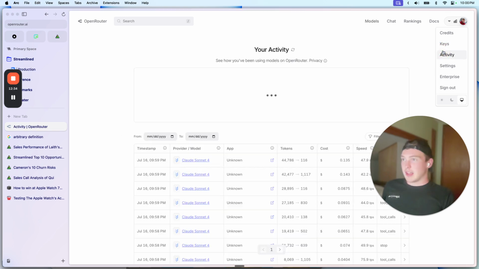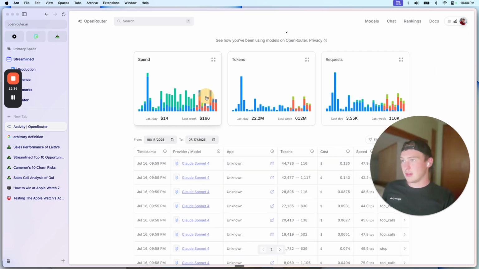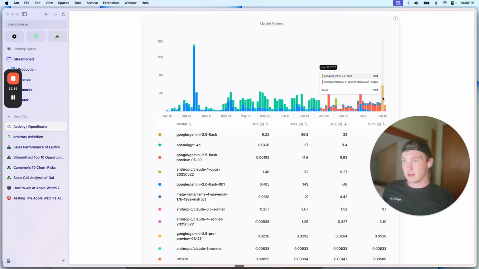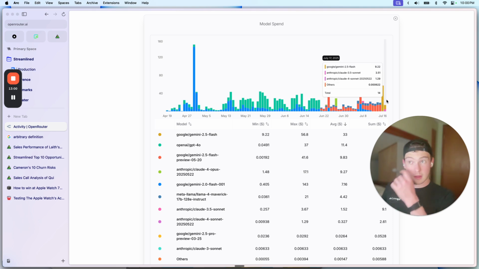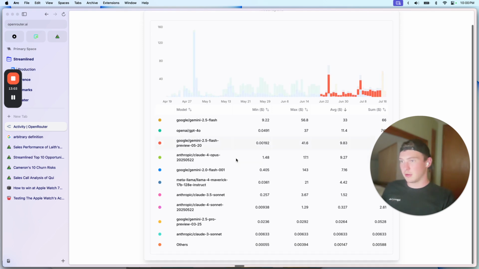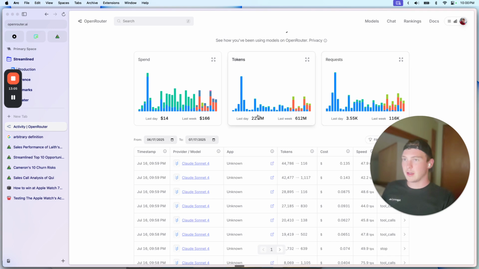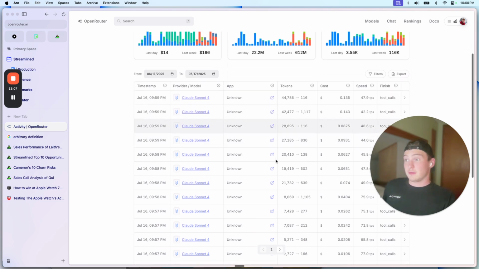And then if we go to our activity, we should see the spend. Holy shit, dude, I've spent $56 testing this. Oh no, damn, I have spent a shit ton testing this. And yeah, for Anthropic, Claude, I mean, we're starting to get up there. So yeah, you're going to spend a lot.